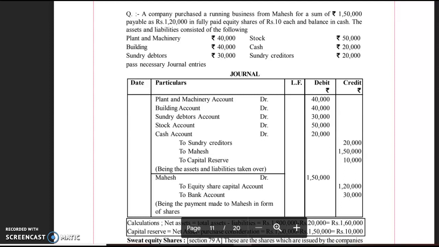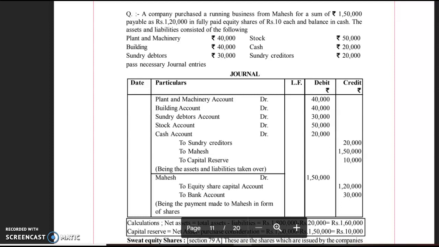Dear students, in our live class, I had shared with you how shares may be issued other than for cash consideration. In that class, I had shared that shares may be issued to the promoters against the settlement of their remuneration, and also when a company purchases assets from vendors.